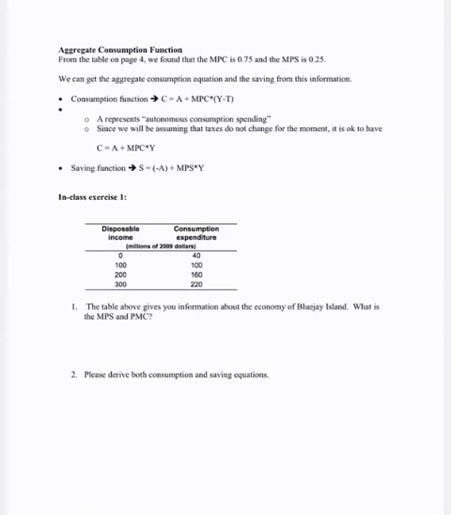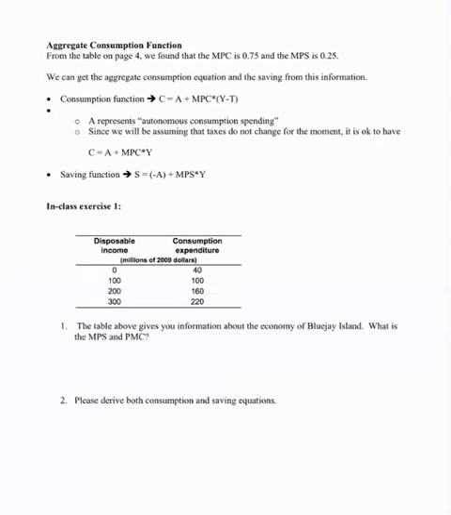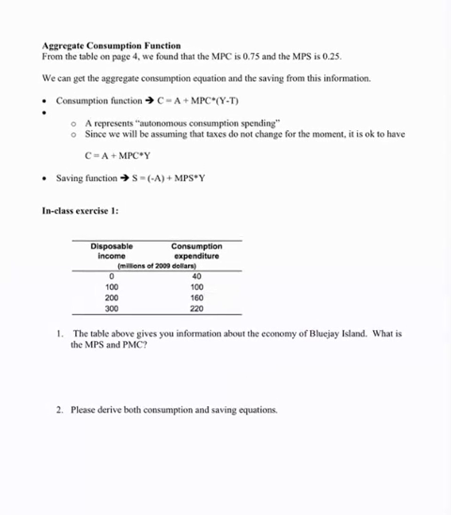The next topic is about the aggregate consumption function. From what we just did, the table on page 4, we found that MPC is 0.75 and MPS is 0.25, correct? So we are going to derive a consumption equation now: C equals A plus B times Y, YD in particular. Now I'm going to elaborate on this equation. This is called the aggregate consumption equation or aggregate consumption function.